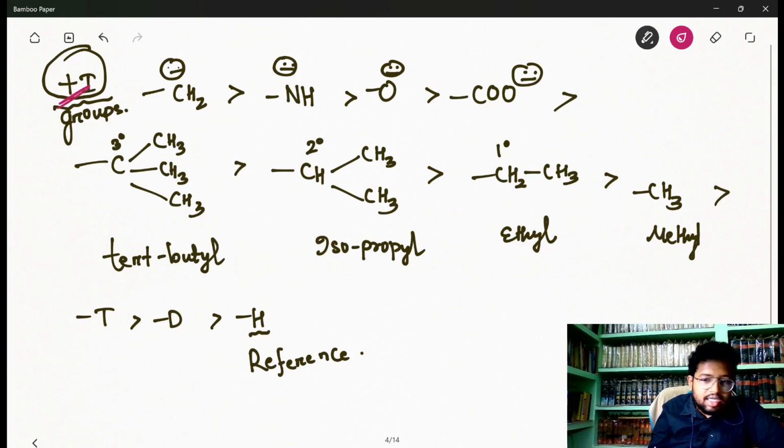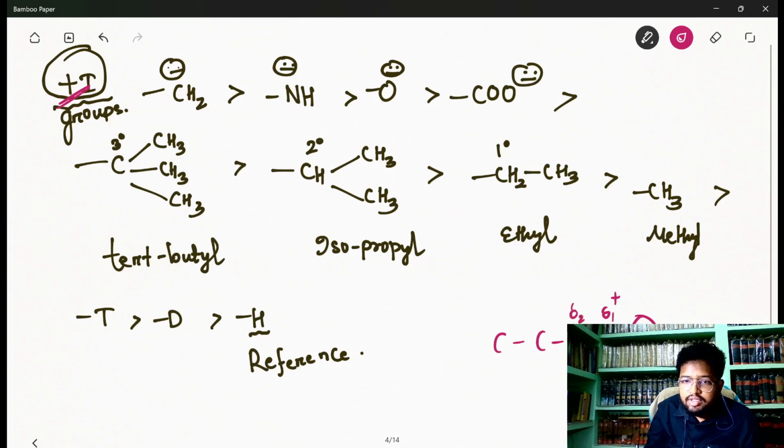Before going to that, let me tell you that inductive effect is a permanent effect. You know that permanent effect in the first slide we have discussed. So as it is a permanent effect, up to which number of carbon does it work? If a group is attached here, G, any group or atom is attached, the highest will be here, del positive 1, and then del positive 2, then del positive 3.